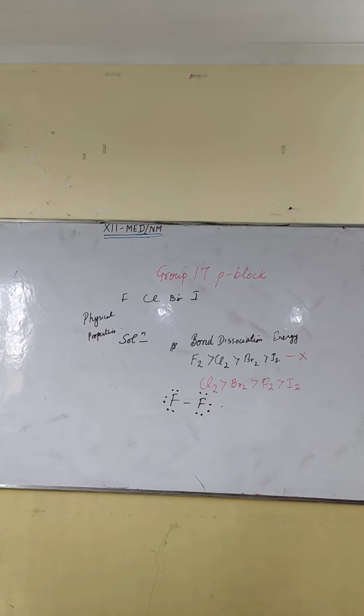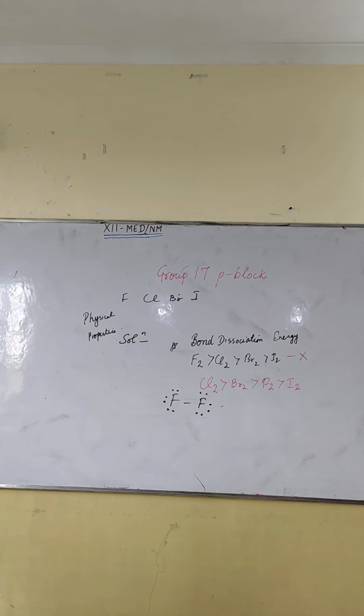What is the trend of atomic size? Increasing down the group. What is the trend of ionization energy? What is the trend of EGE? Less negative, but the exceptional case is chlorine. Chlorine has more negative EGE than fluorine. Okay? Next is about bond length. Bond length increases down the group.